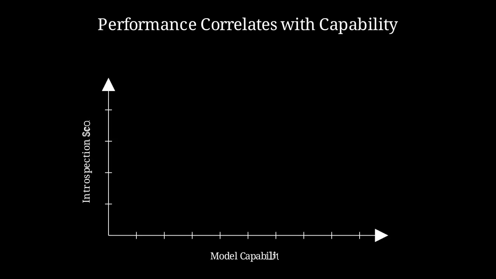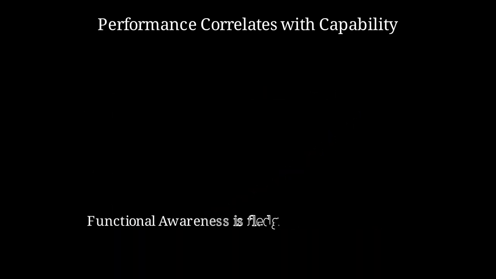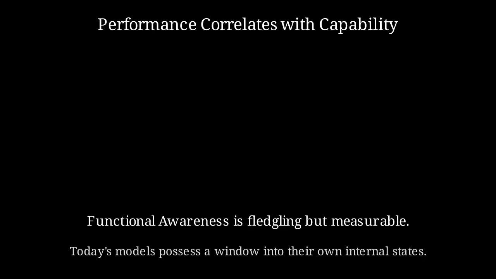As we conclude, we see a clear trend. Performance correlates directly with capability. Notice how the introspection score climbs as model capacity increases. While smaller models like Haiku show limited insight, advanced systems like Claude Opus demonstrate a significant leap in self-reflection. This suggests that functional awareness is fledgling but measurable. Today's models possess a genuine window into their own internal states.